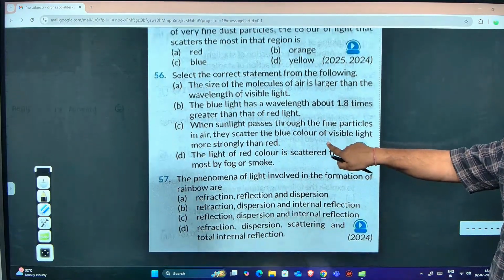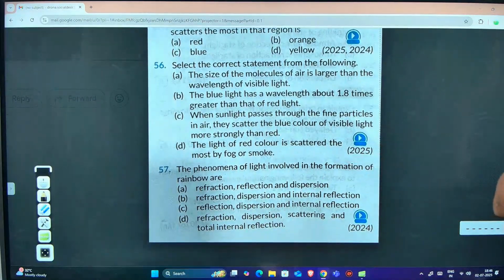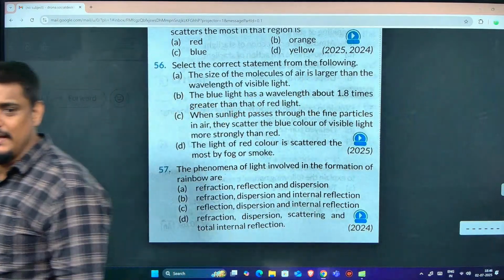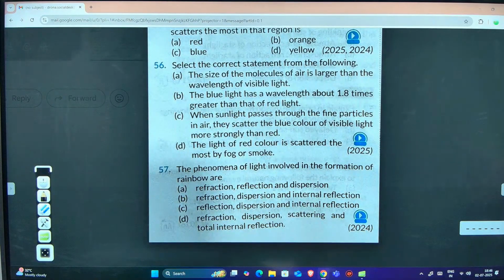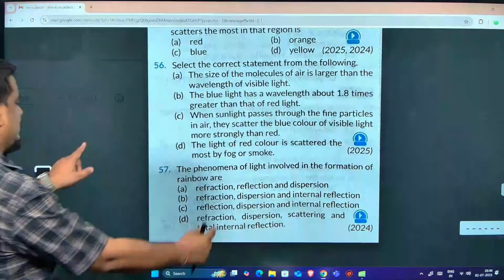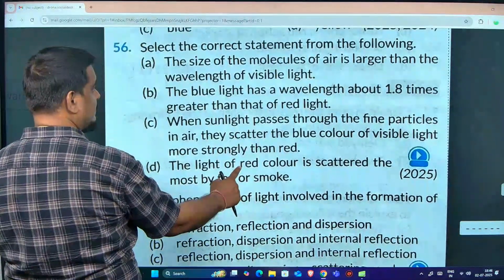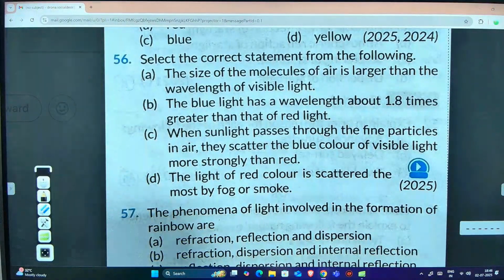Next question you see. Select the correct answer from the following. This question also came last year. See all the options. See what is true. A, B, C or D? Think and say. C?